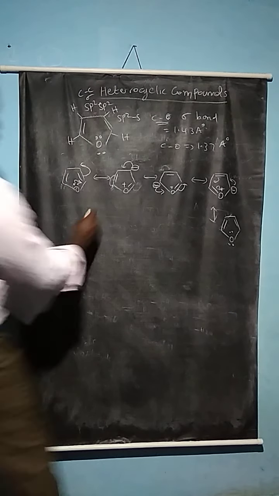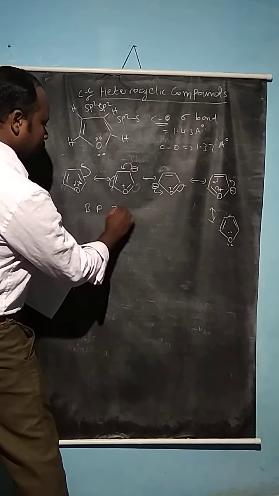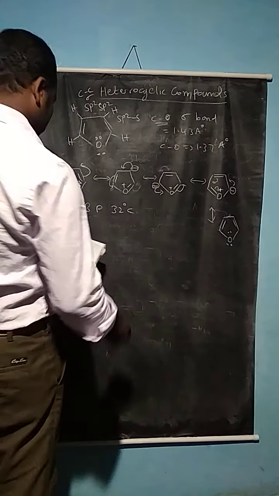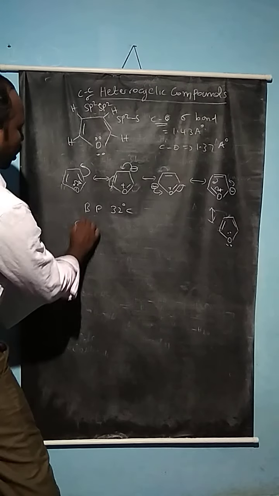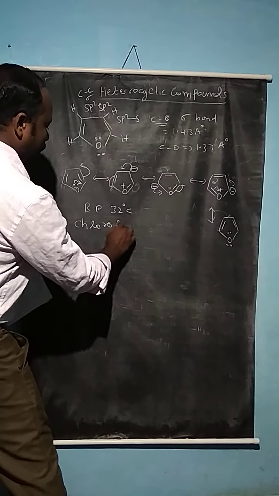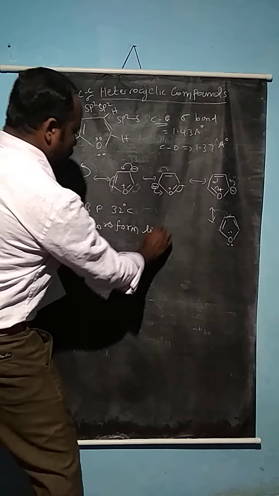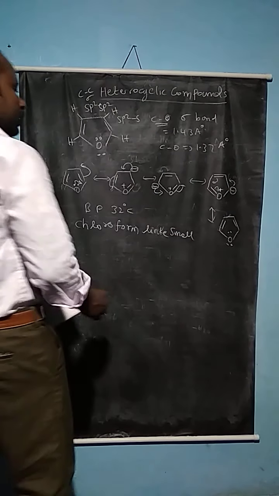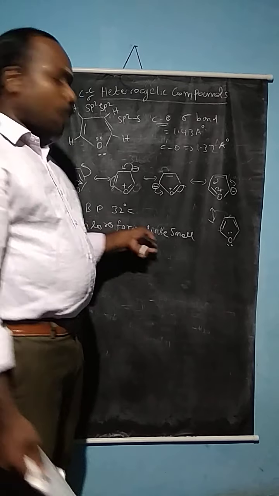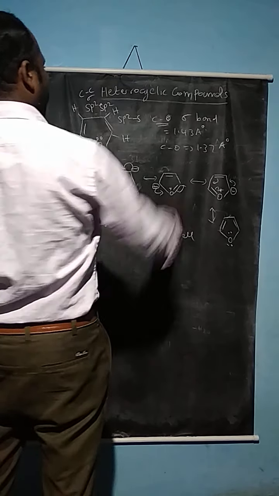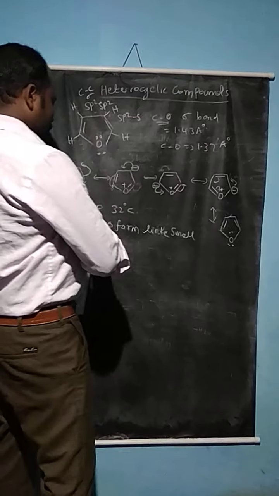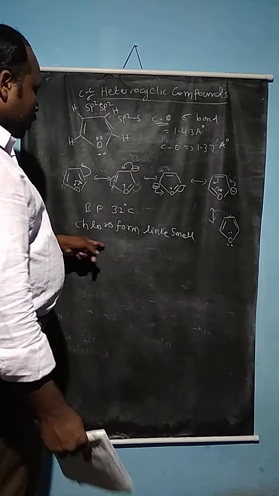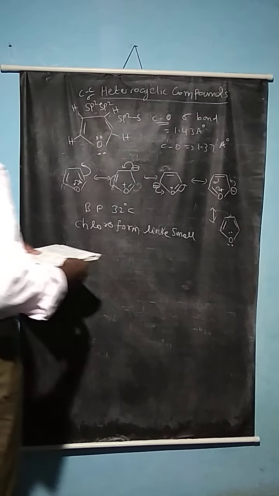So, the boiling point: comparing the boiling points, it is actually 32 degrees Celsius. And it has a chloroform-like smell. This is a compound with a chloroform-like smell. And the furan compound is actually soluble in water molecules. So these are the physical properties of furan compounds.